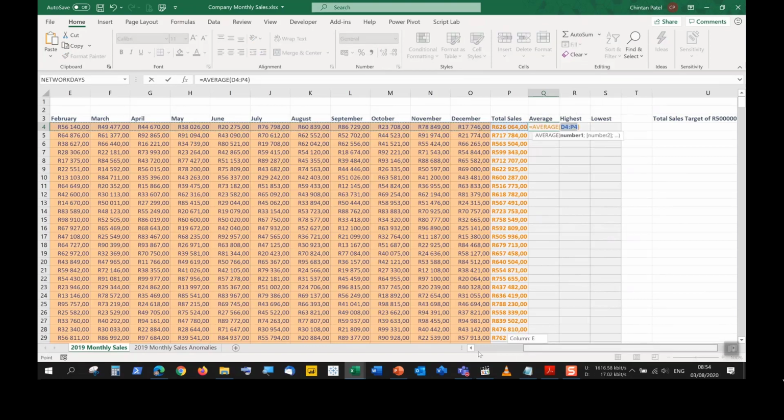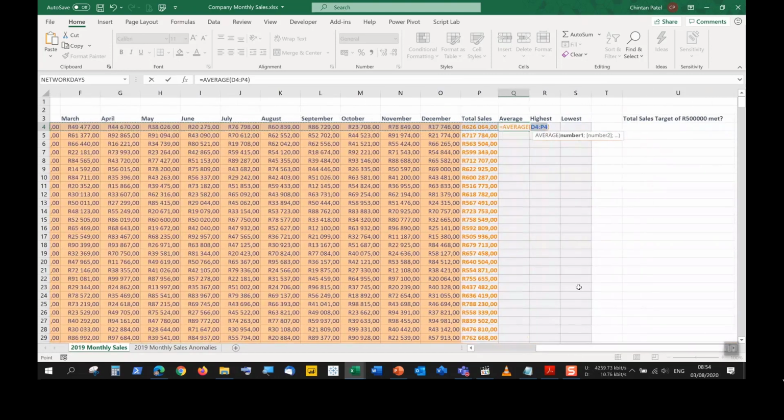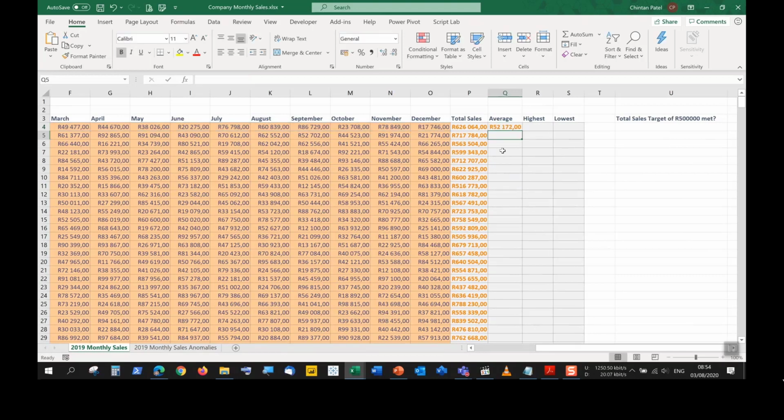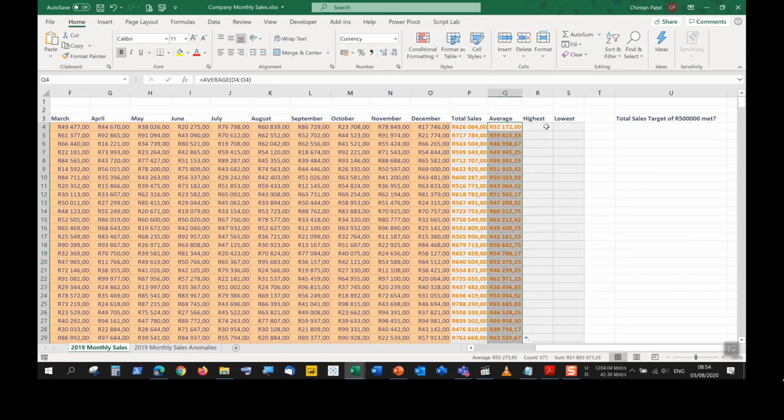What happens here is that it's selecting January all the way to December, but it's also including total sales, which is incorrect. So we need to just rectify that by changing this reference of P4 and just ending it off at O4. We're ending it off at December. We would like to see the average for the months, excluding the total sales, because we will have results skewed if we include total sales. And we just push enter. We get our average for those particular months. We double click bottom right-hand corner, complete it for the rest.